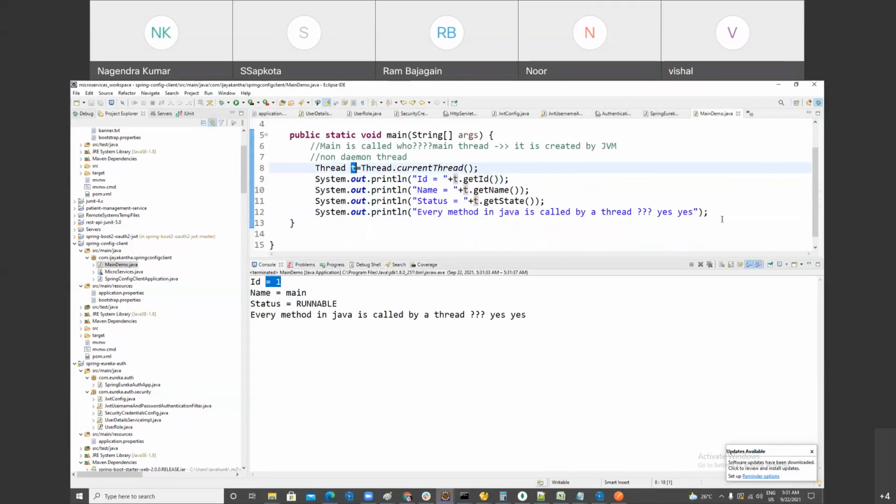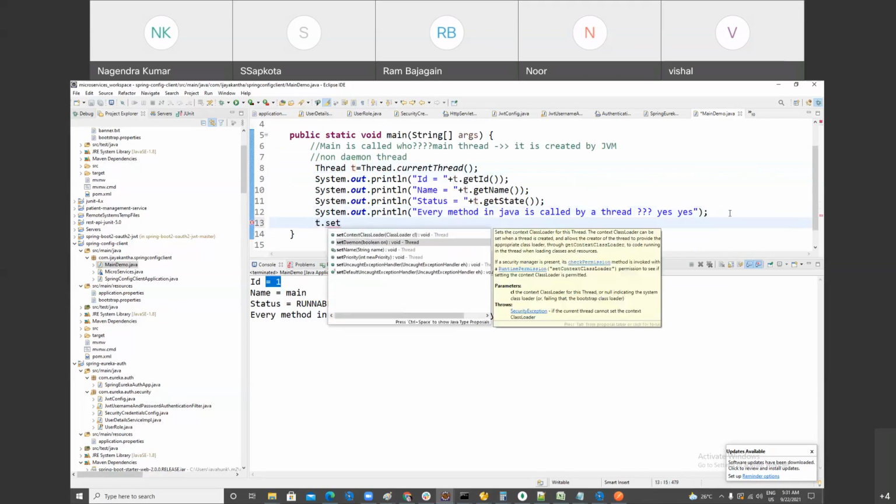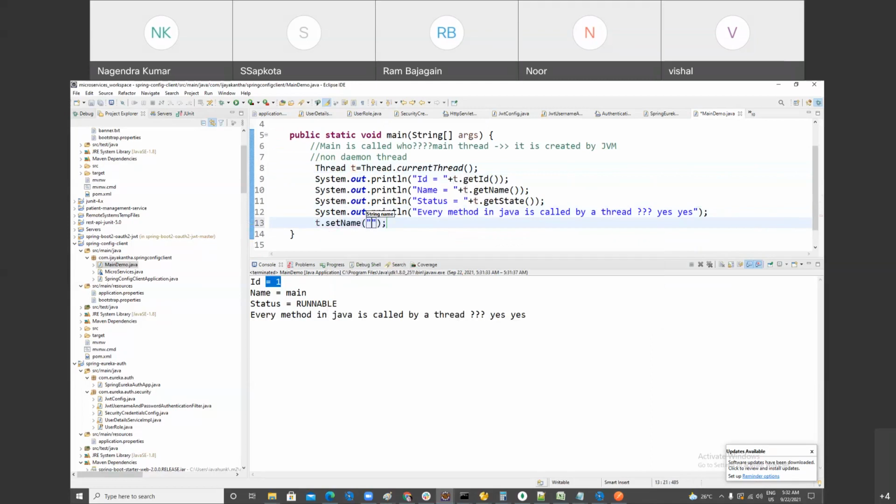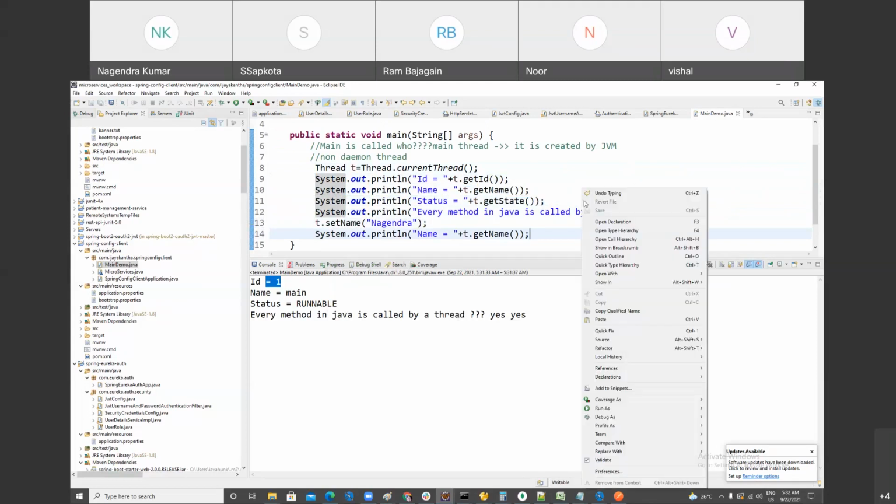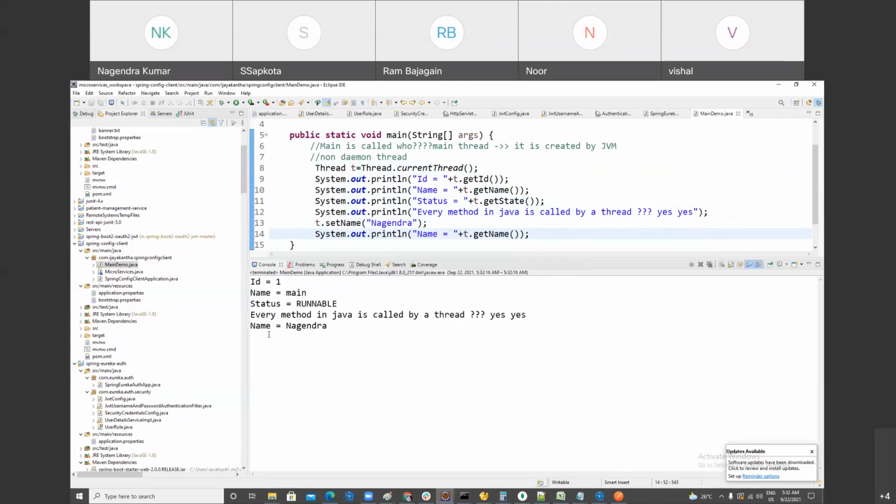Suppose you want to change the name of the thread, you can do t dot setName. So the main thread name was initially main. What I did just now, I just made it Nagendra. The ID and all, you cannot change. That's correct. You got this much? Anybody have any confusion?